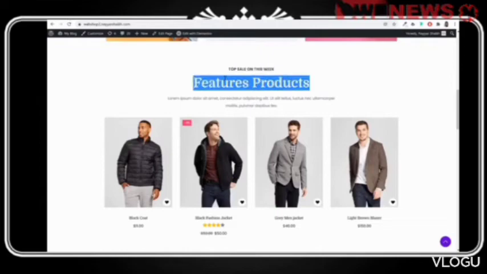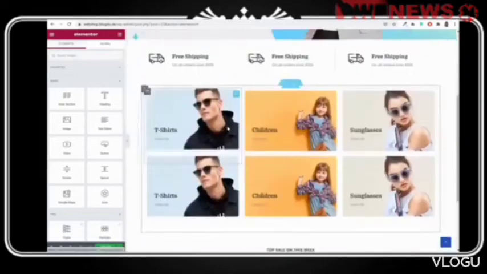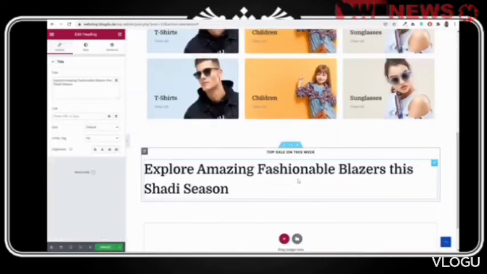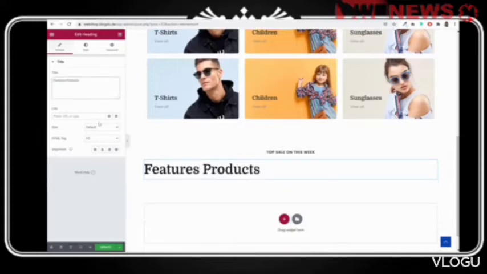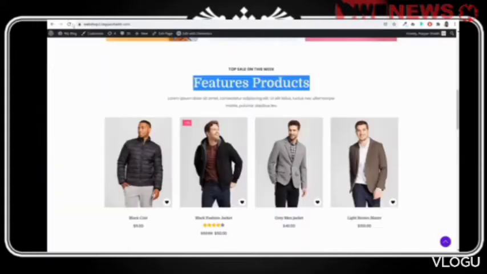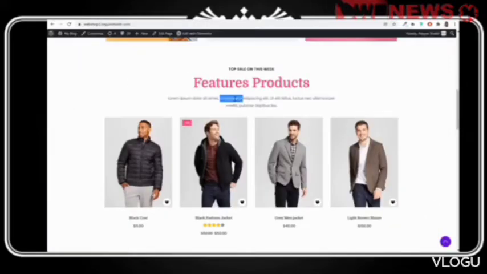Okay, and then we have the second text which says featured products. First, let's again copy this second heading, paste it over here, and the title says featured products. Okay, center, color is this pink color. So go to style, select text color, pink. Okay, and finally we have some description.